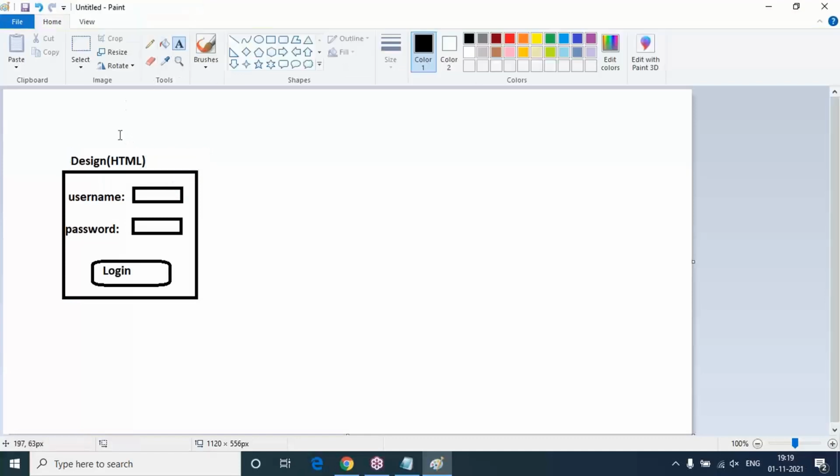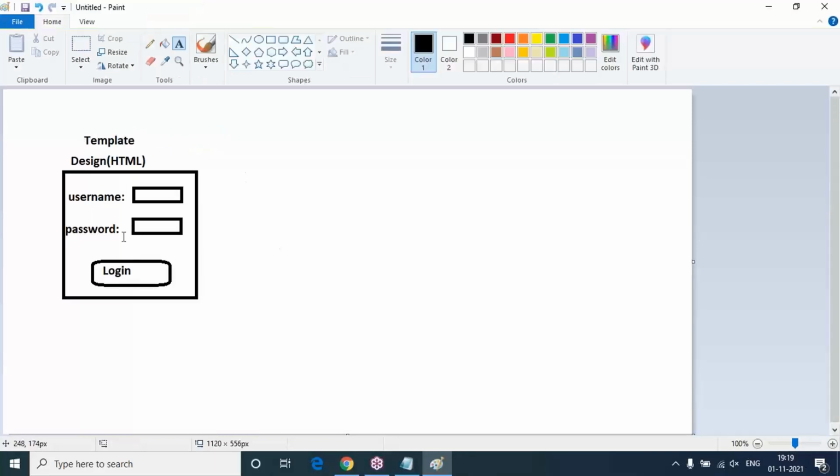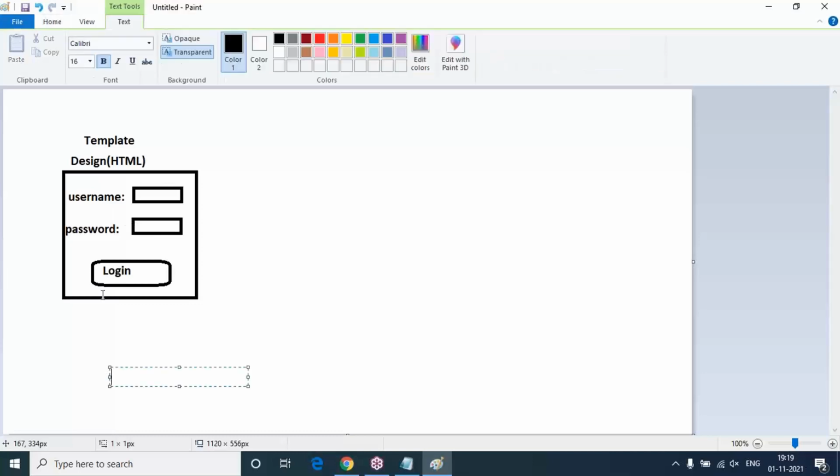This is design. This we can consider as a template. Template means what we are going to show to the end user. Whenever the end user opens your website, what he is going to look at, that is the template only. We design the template using HTML, UI technologies only.